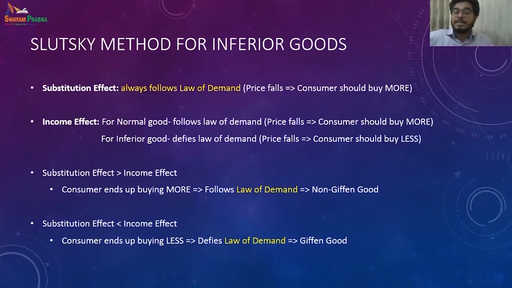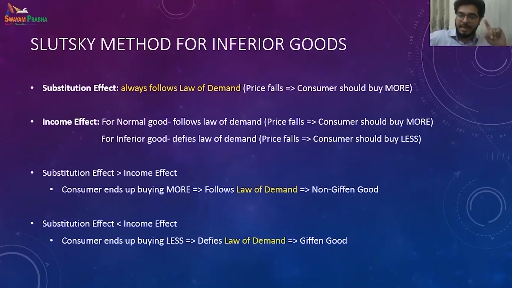But if the substitution effect is dominated by the income effect, that is, the substitution effect is smaller than the income effect, then what happens? Then the consumer ends up buying less, even if price falls. Those kinds of goods are known as Giffen goods, or more inferior goods. In that case, even if price falls, the consumer will buy less. Then that defies the law of demand. So what determines whether a commodity is a Giffen good or a non-Giffen good?